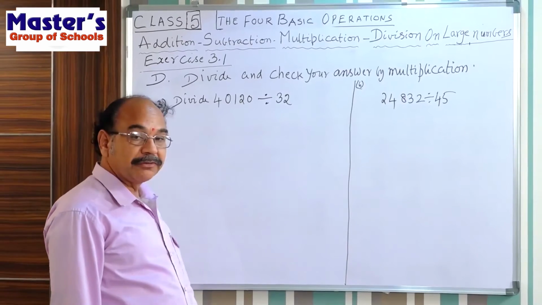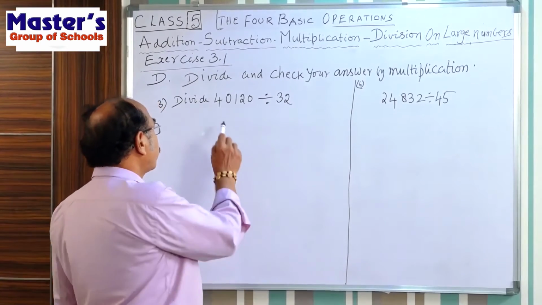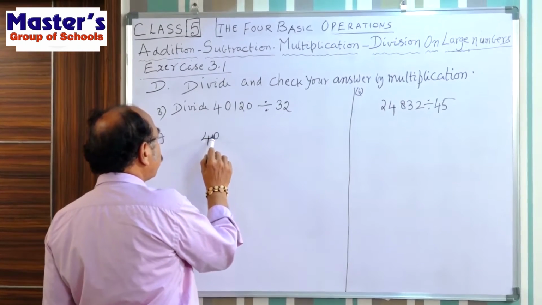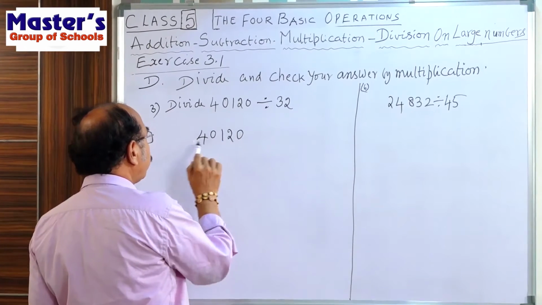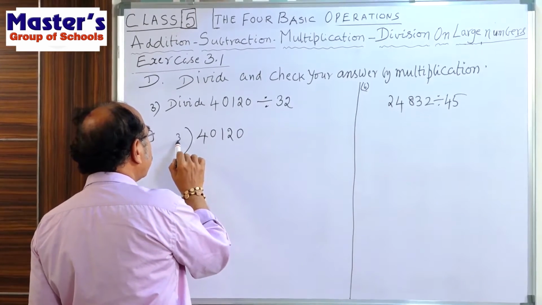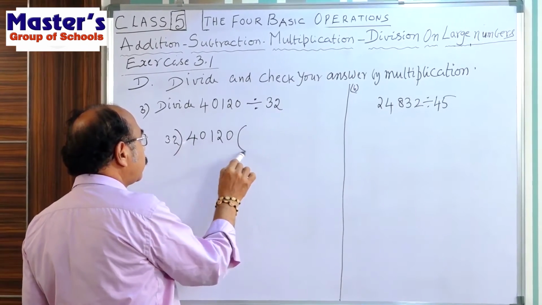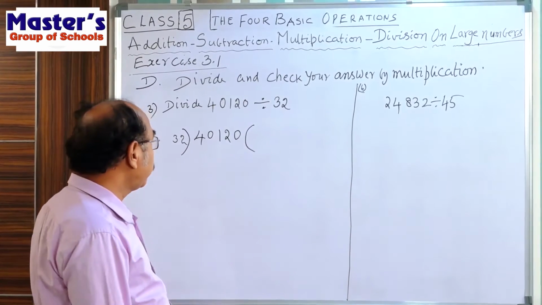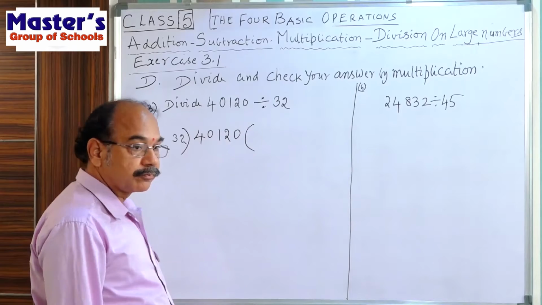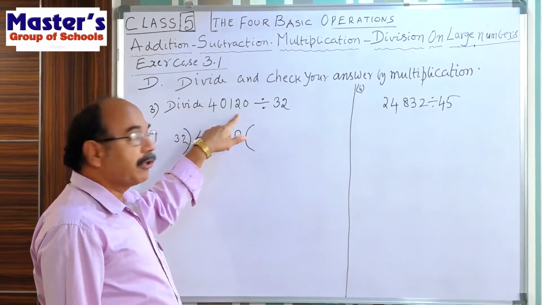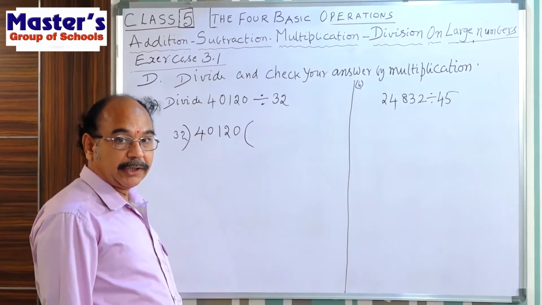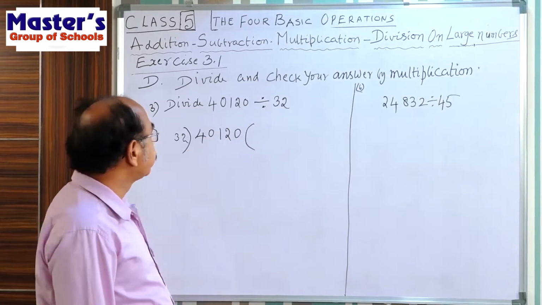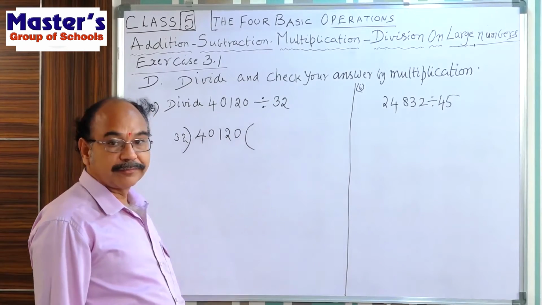So, in this division, we have to show the division. See here, 40,120 divided by 32. 40,120 is to be divided by what number? 32. 40,120, this is the dividend. Already I told you. It is to be divided by what number? 32. That is called the divisor.